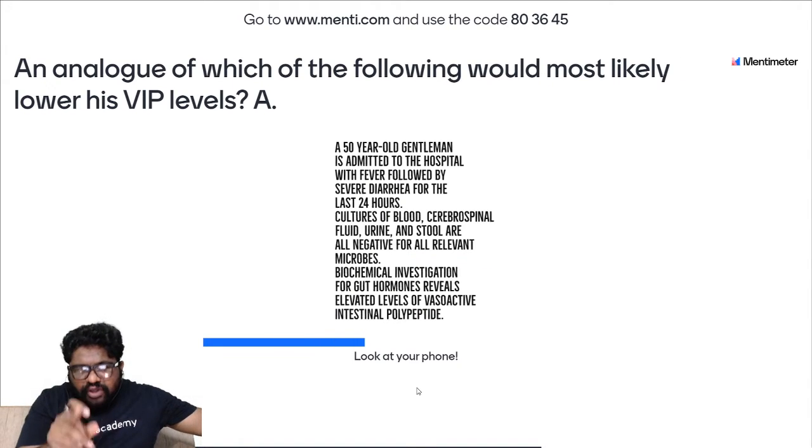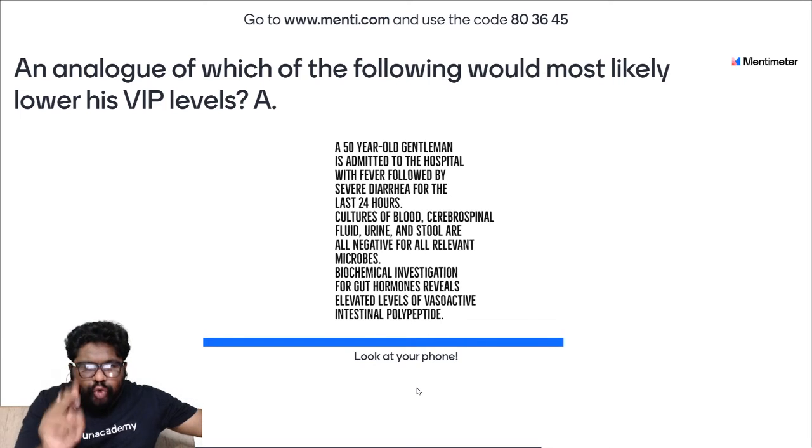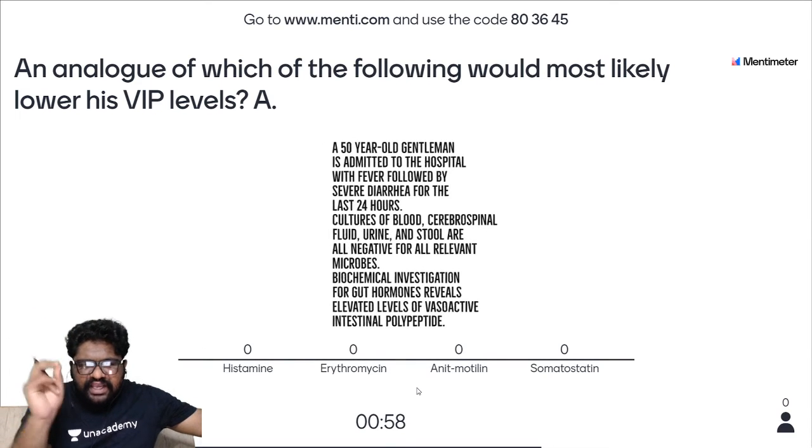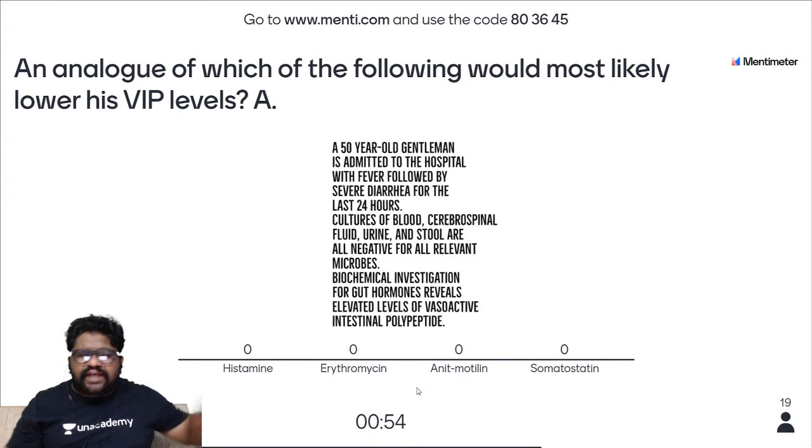An analog of which of the following given options would most likely lower the VIP levels? The patient is having high VIP levels. Among the following 4 compounds, which can decrease the VIP levels? Vasoactive intestinal polypeptide.